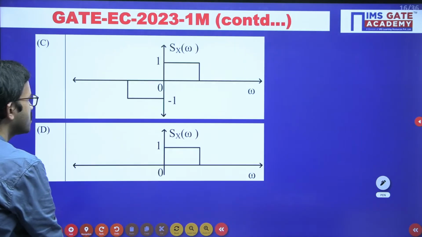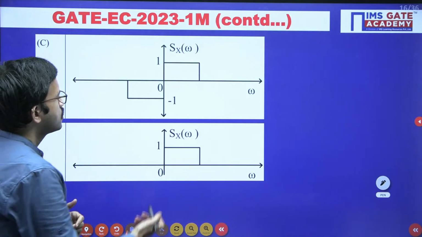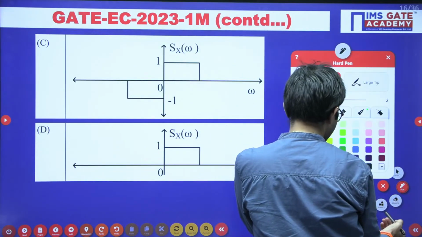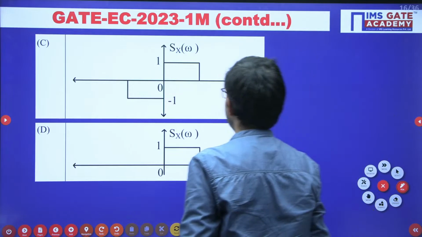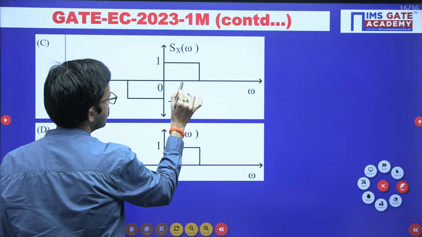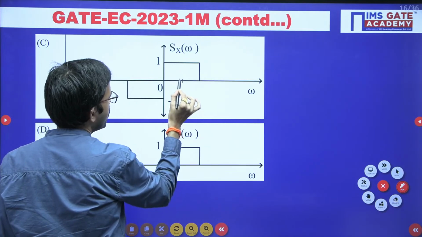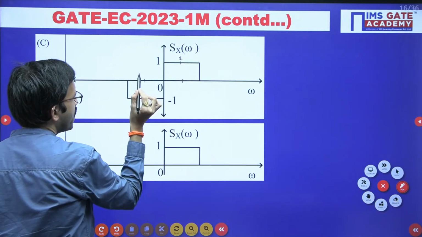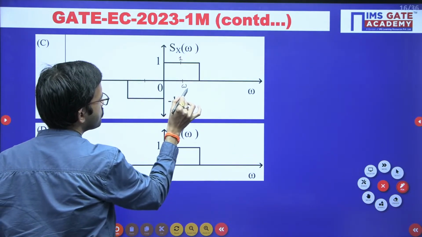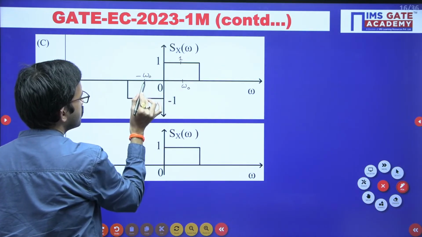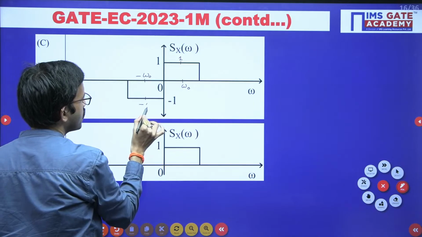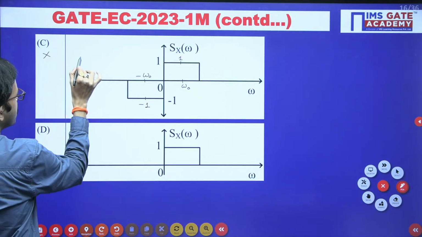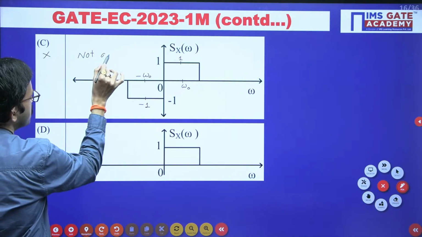Now let us verify option C, option D, whether those are satisfying or not. So here just by looking at this particular waveform, say for example here, okay, here some instant I am considering. So for this omega you are having the value as 1. So the corresponding minus omega you will be having here. Say for example this is omega naught. Okay, here you will be having minus omega naught, but here the corresponding power spectral density you are having minus 1. Both are not matching. So it is not a valid power spectral density.